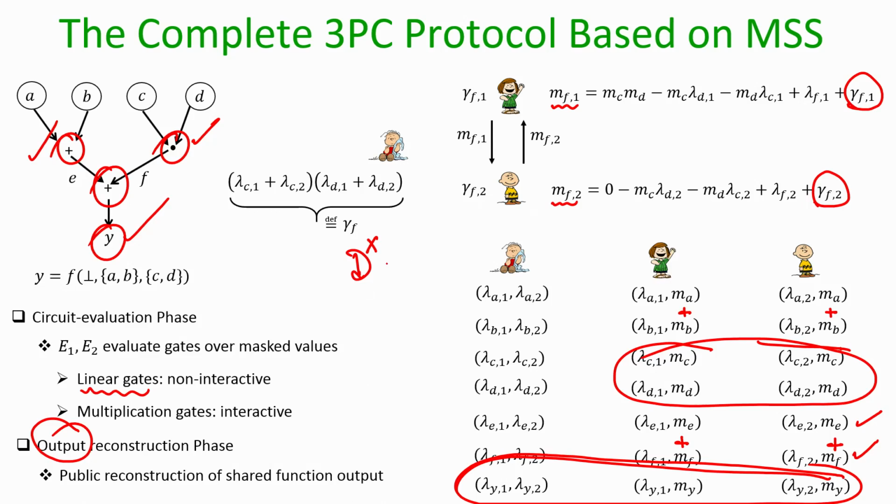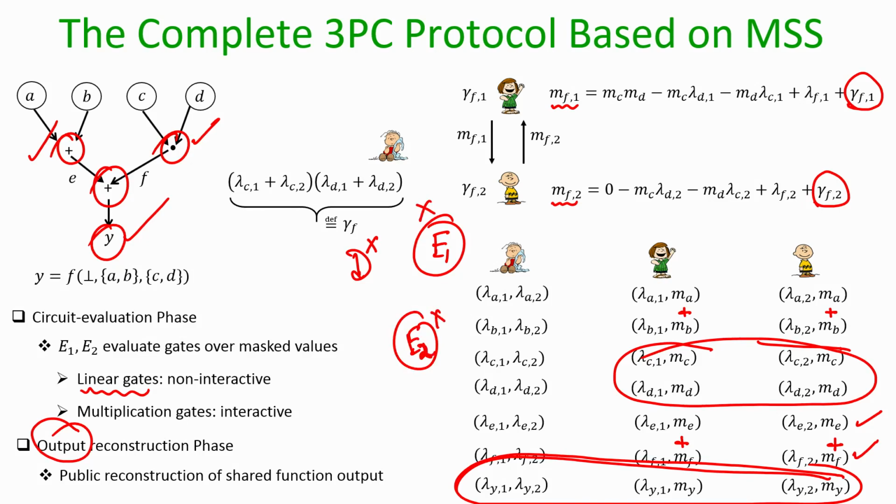Okay. So, in the same way we can simulate the entire view of a potentially corrupt E1, if E1 is corrupt. Similarly, we can simulate the entire view of a potentially corrupt E2 and so on. So, I am not going into the full details.